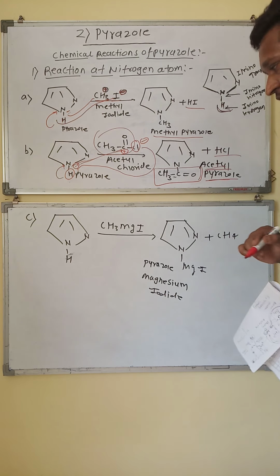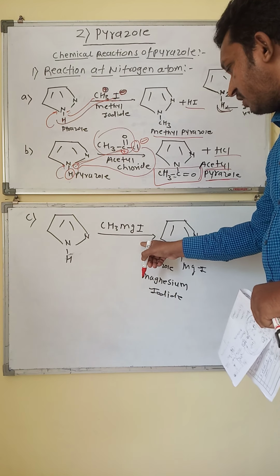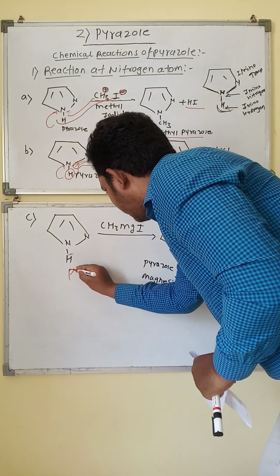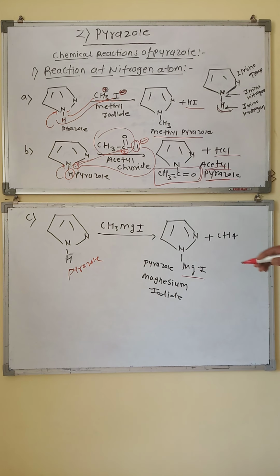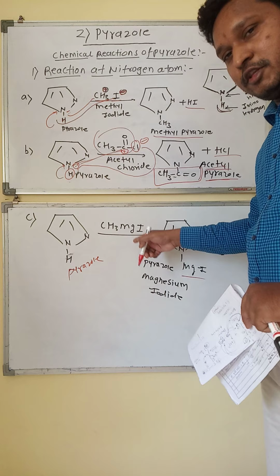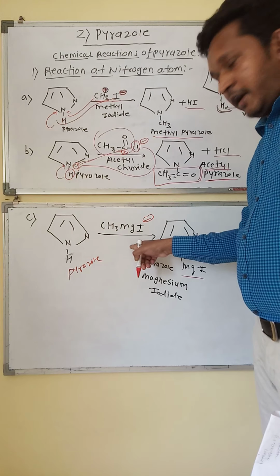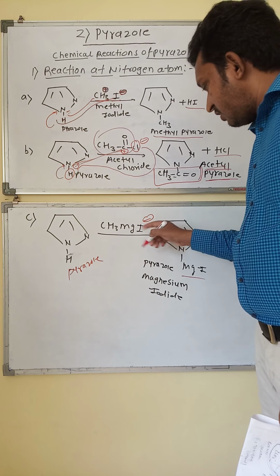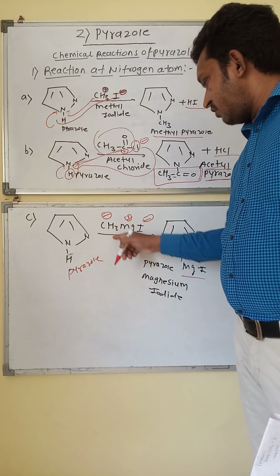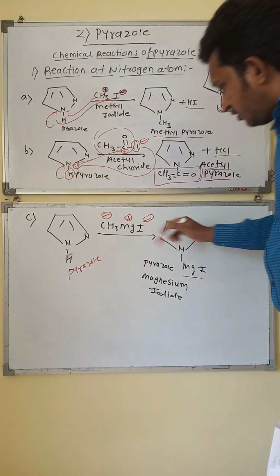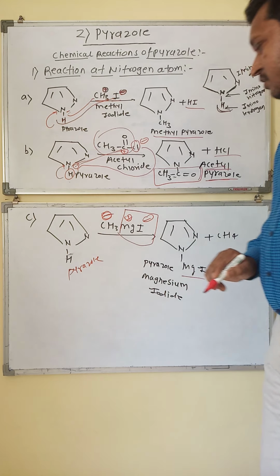Now the third reaction: methyl magnesium iodide, which is called the Grignard reagent, when reacted with pyrazole, is converted into pyrazole magnesium iodide. In methyl magnesium iodide, iodine is more electronegative among the two atoms or groups, so it acquires the negative charge. Magnesium is a metal with positive charge, and the negative charge is on the methyl group. So this particular part is the salt, and the remaining portion carries the negative charge on the alkyl group.